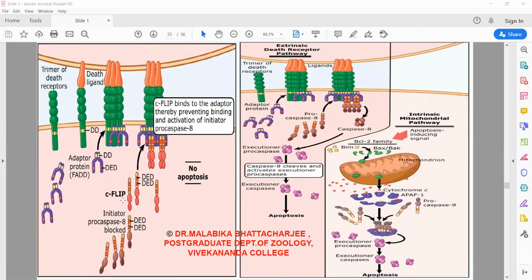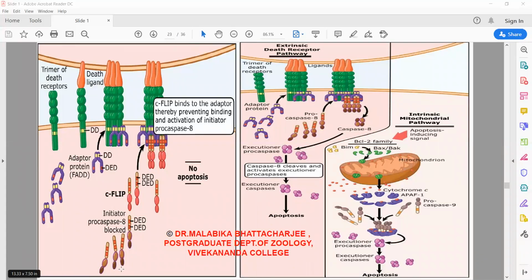So in the cytoplasm, usually we get the presence of procaspase 8 proteins and also C-FLIP. At times it might happen that accidentally a ligand has bound with a receptor. So depending on the cellular microenvironment, the C-FLIP then binds with the adapter proteins. Since the C-FLIP are now bound at the adapter sites, procaspase 8 activation is blocked.